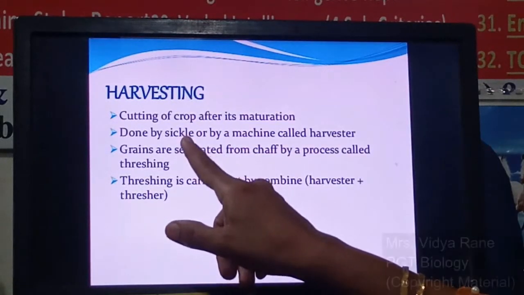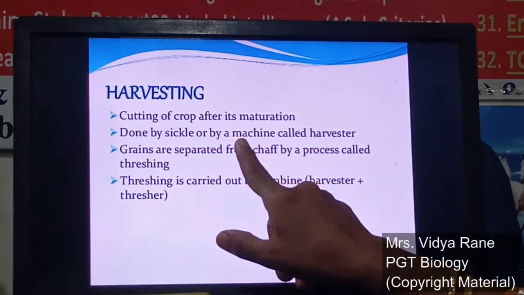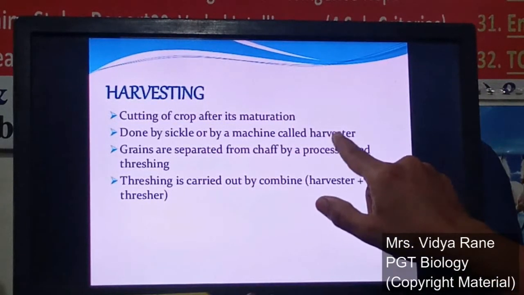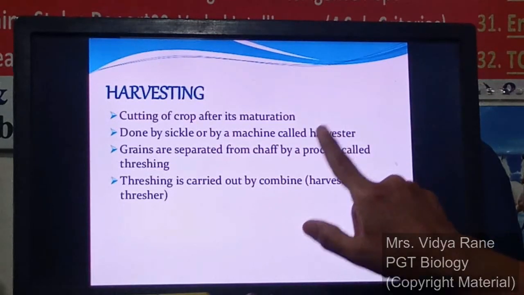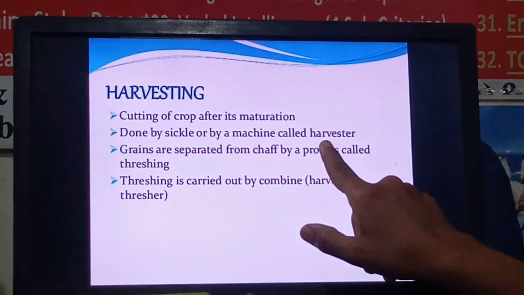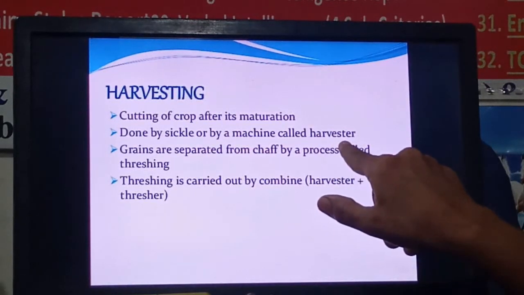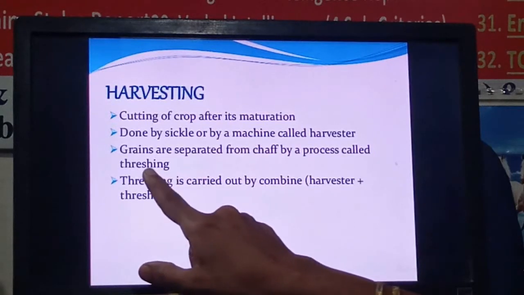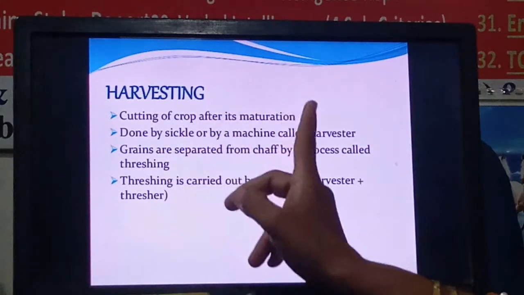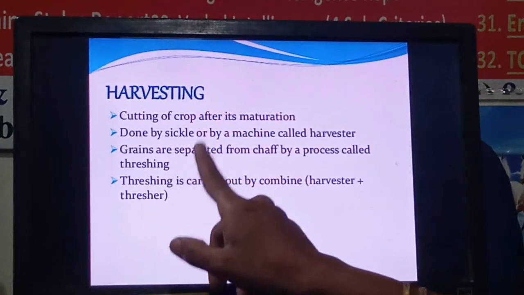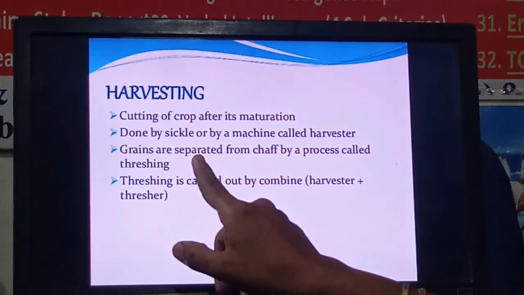Or if a sickle is not there, then a machine is used, and that machine is called a harvester. I will show you the picture of the harvester. So the machine which is used to cut the crop or harvest the crop is known as the harvester. There is one more machine which is used to cut the crop as well as clean it. That is the combine, right?